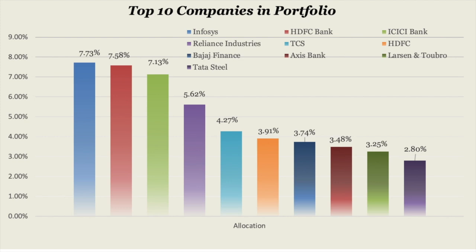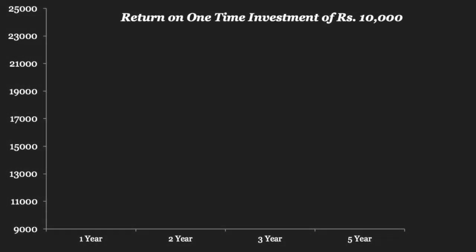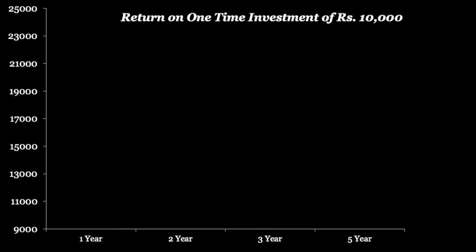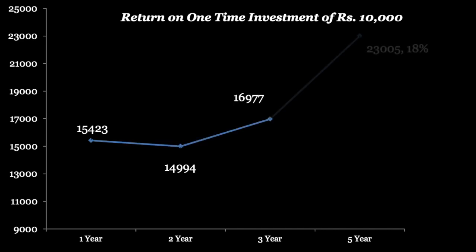Now let's see how much return this fund has given in the last 5 years. If you had invested 10,000 rupees as a one-time investment 1 year ago, that 10,000 rupees has become 15,000 rupees. Almost 50% return this fund has given in 1 year. And for the 5-year return, that 10,000 has become 23,000 rupees, around 130% absolute return. In terms of annualized return, this fund has generated 18% annualized returns.